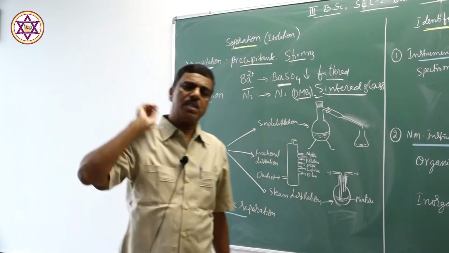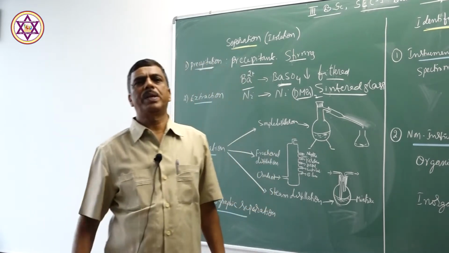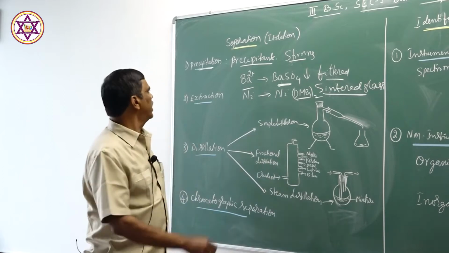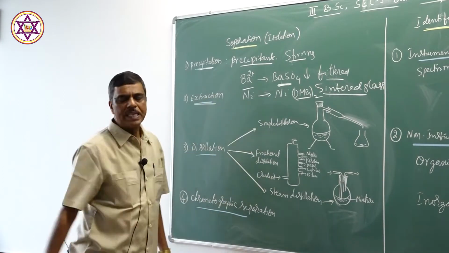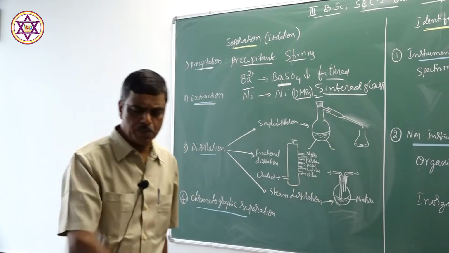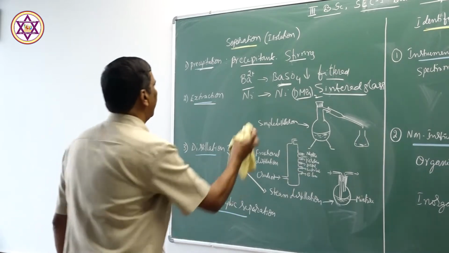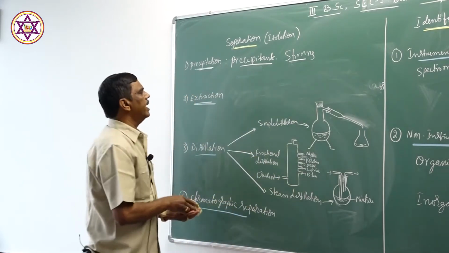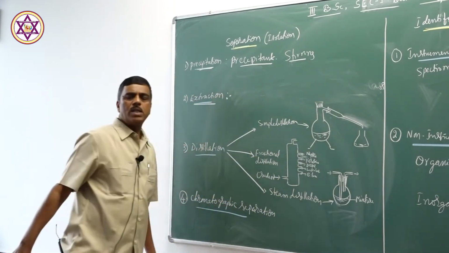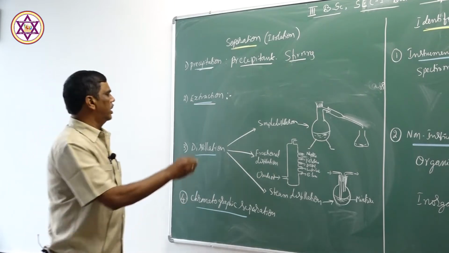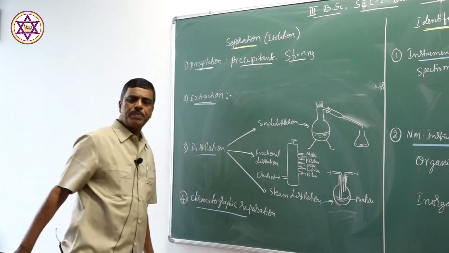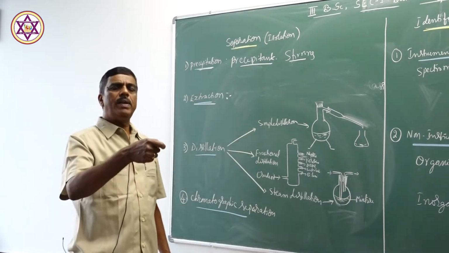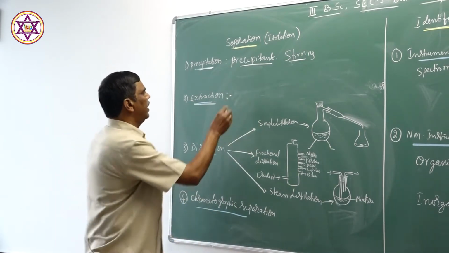But all substances cannot be separated by precipitation. Some substances can be separated by precipitation. Now, which is the next method? The next method is extraction, where precipitation is not applicable. In such a case, we use extraction, using a suitable solvent, so that the substance is dissolved in a suitable solvent, and that solvent is separated from the source.